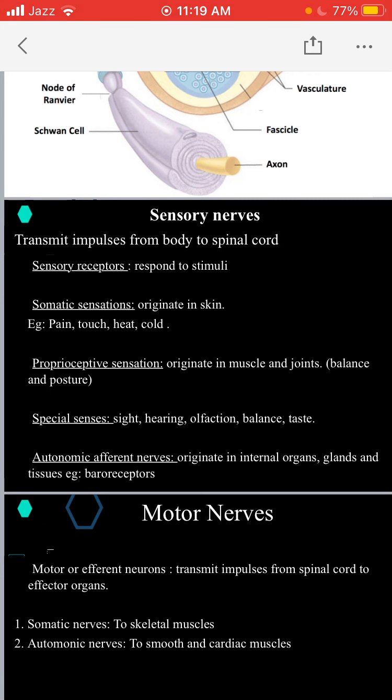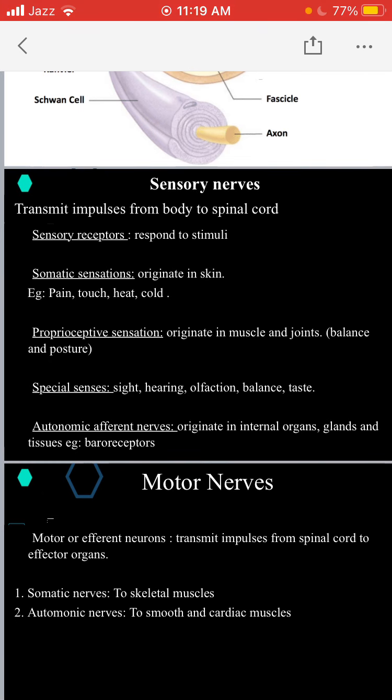These sensations are carried by sensory nerves from their sensory receptors in the skin towards the spinal cord, and these sensations can also be transmitted towards the brain through interconnected neurons.